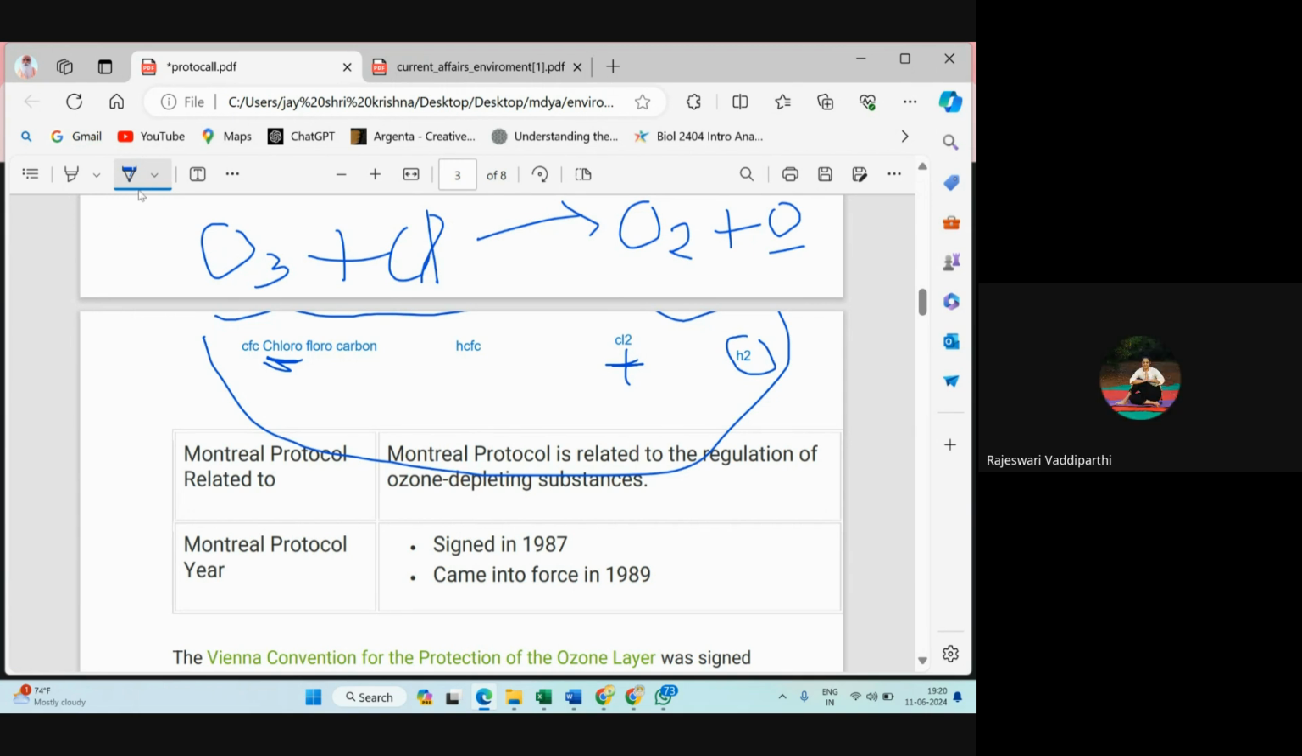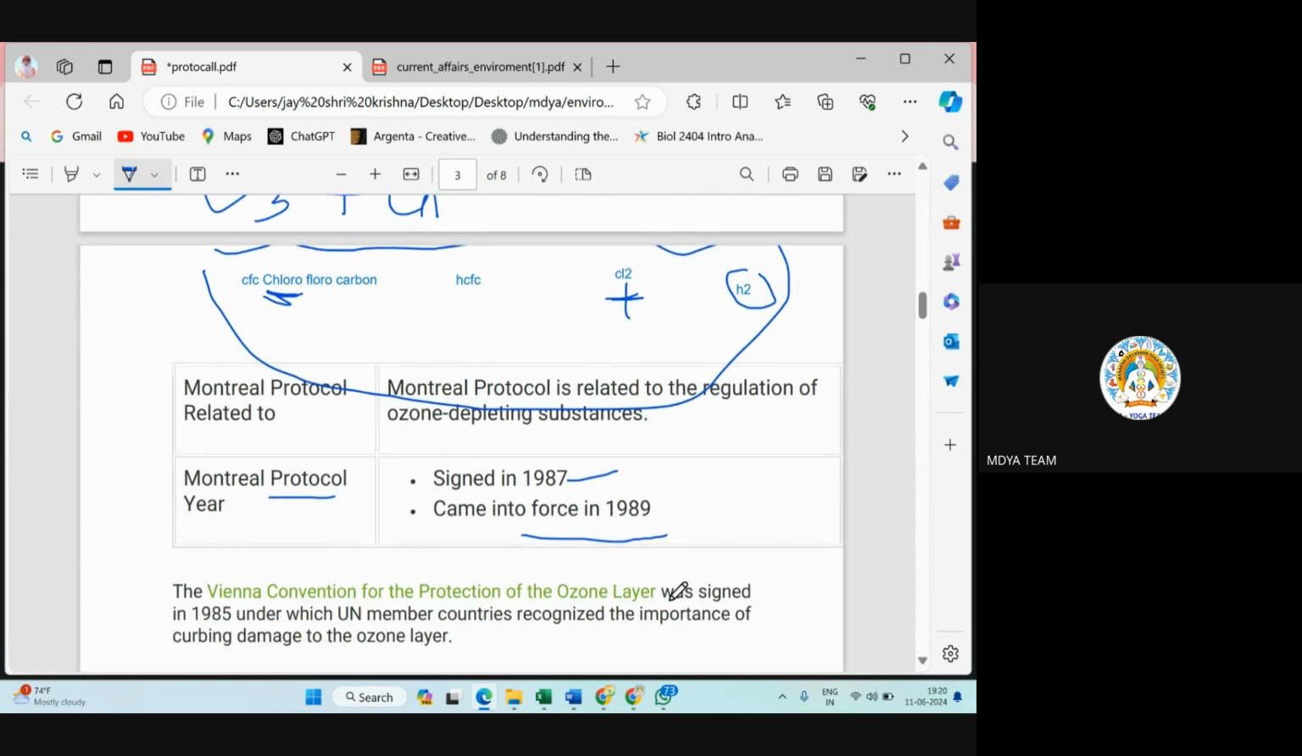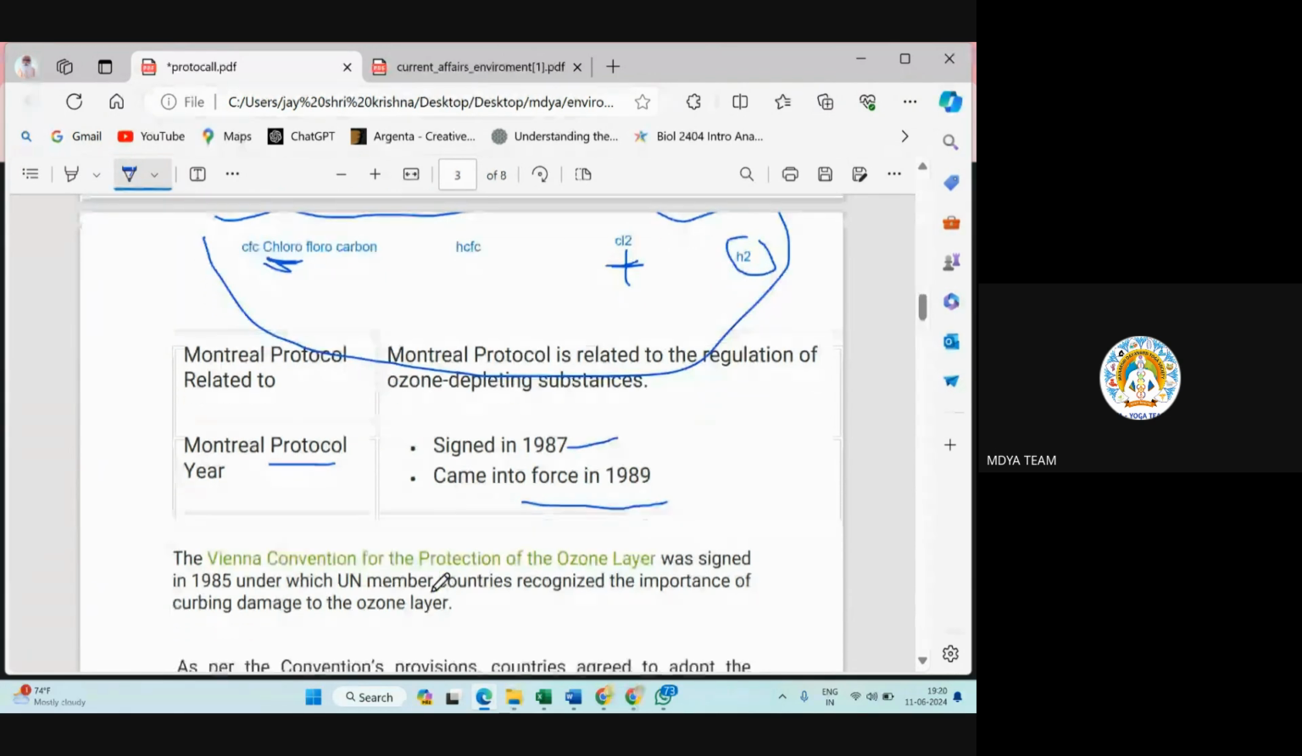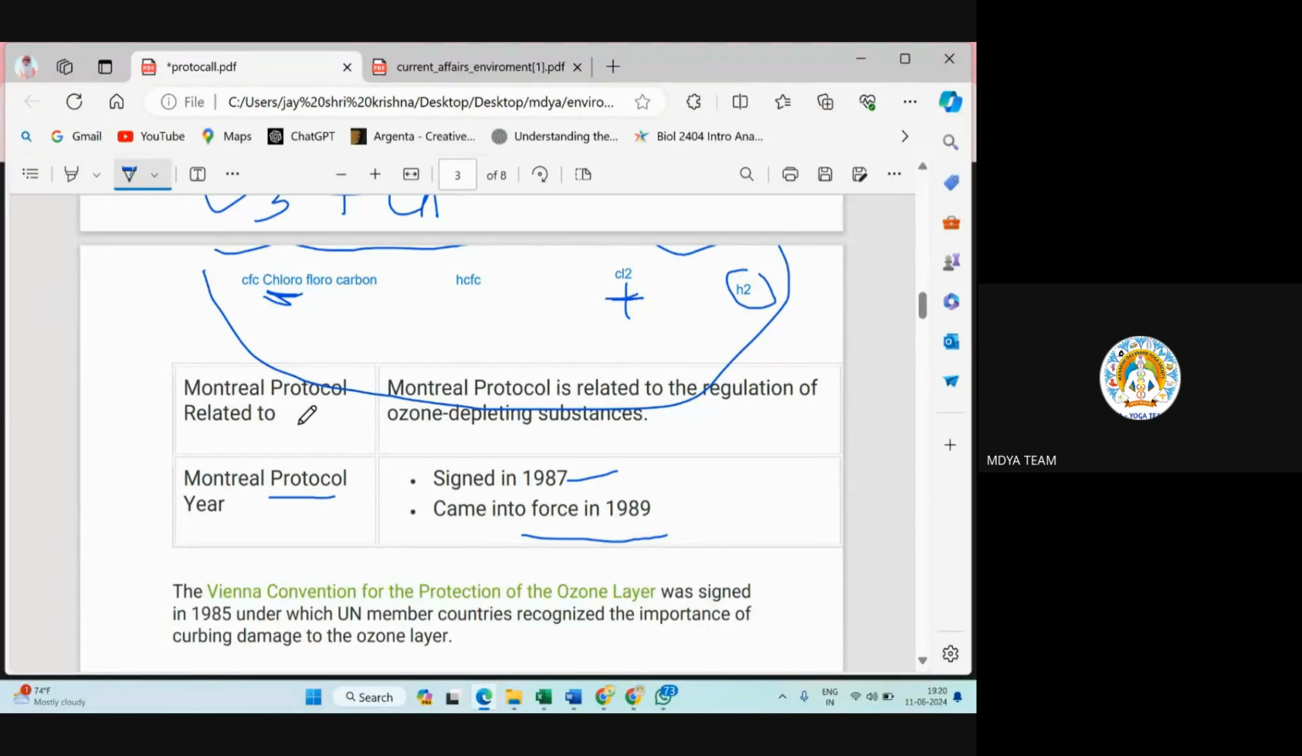Yes, sir. Okay, now Montreal Protocol signed in 1987, as I already told you in morning class, and it came into force in 1989. Okay, now this is Montreal Protocol. This protocol signed in 1987.